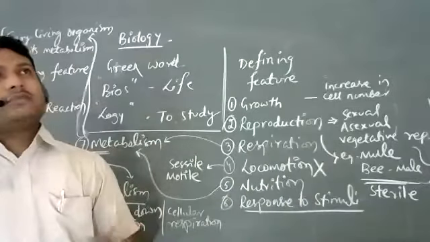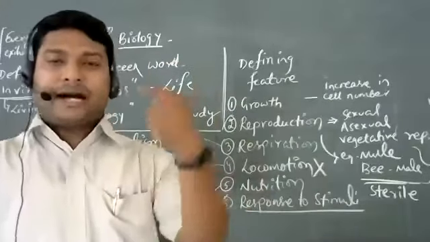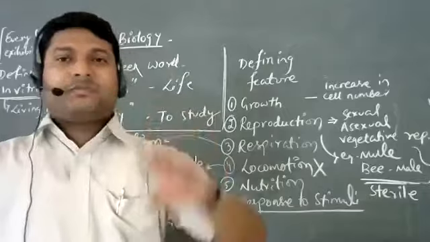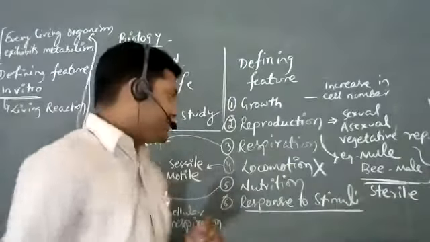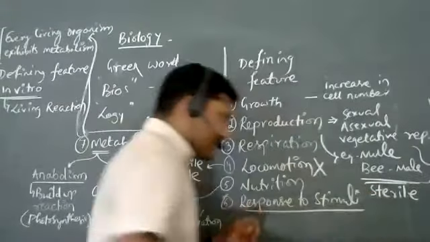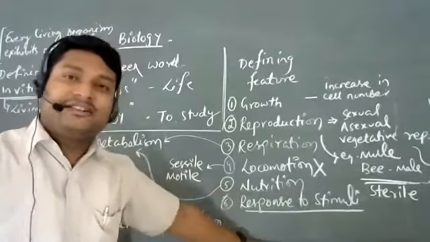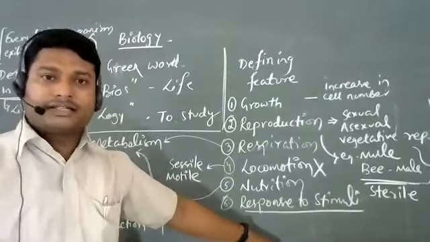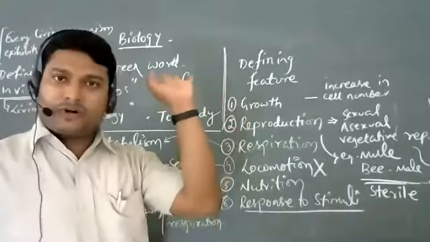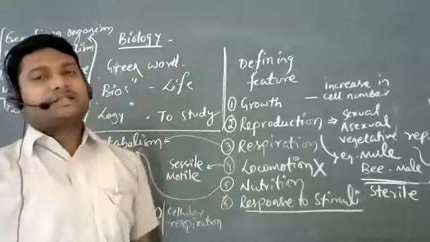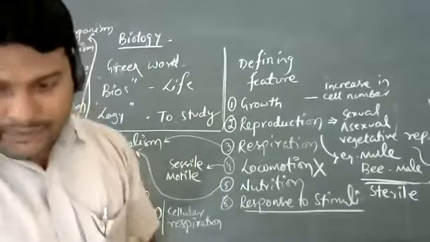You talk about simple organisms or you talk about the most complex organism. When there is going to be a response generated by the body, by the living organism, in response to something that is foreign, in response to something that is coming from outside, we will call that a stimulus or stimuli. And this property of response to stimuli is again a defining feature of living organisms. If anything cannot respond to external stimuli, in that case, we cannot definitely refer to that as a living organism. So I'll give you one example.